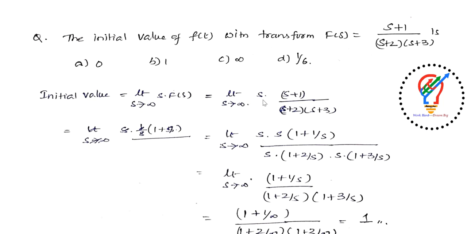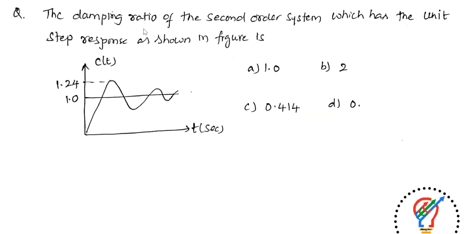So limit s tends to infinity of s into, taking this transfer function as it is, s plus 1 divided by s plus 2 into s plus 3. What we are doing here is making s common in the numerator as well as the denominator. So finally you will get it in this form: 1 plus 1 by s divided by 1 plus 2 by s into 1 plus 3 by s. Finally if we substitute 1 by s as 0, we get the answer as 1 here. So the answer for this question is B here.